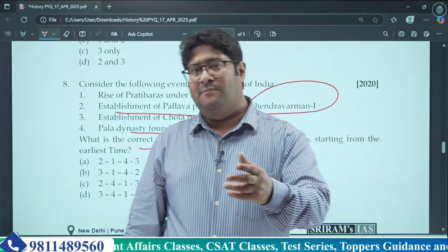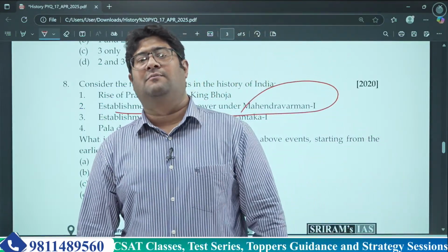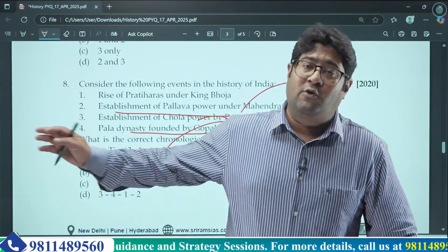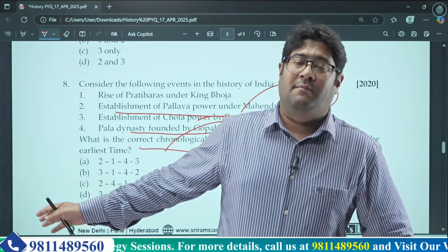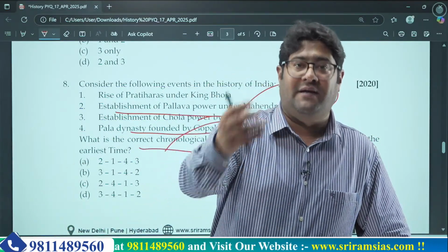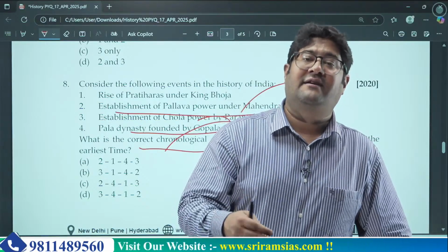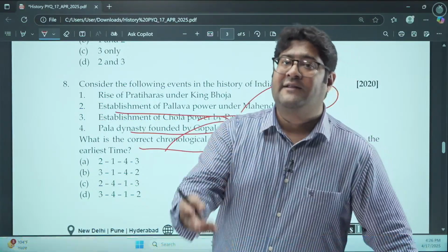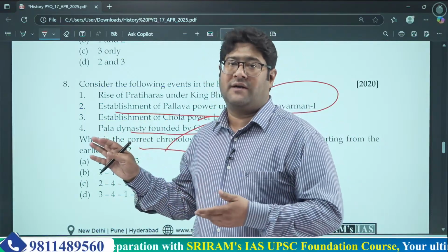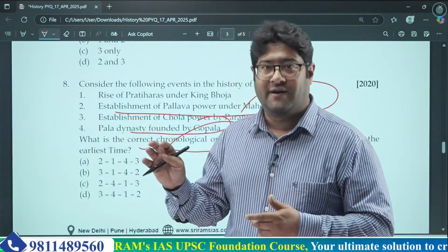Try to understand, the Buddhist universities and monasteries were not in a good condition, and these Pala rulers were the reason all these monasteries were able to be rebuilt. They rebuilt them, reconstructed them, and helped fund them so that they could sustain. So Pala rulers are very important in the cultural history of India.